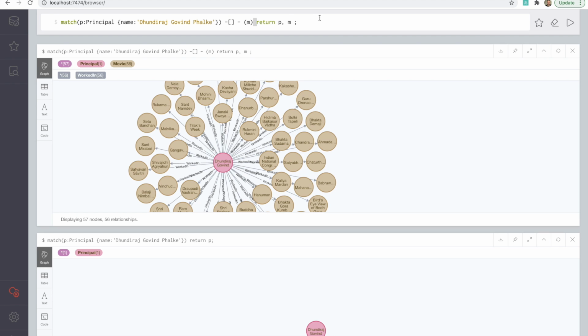So let's try to find that, and we need the exact name. In these movies there is a worked in relation with another principal, let's call it P2, and with the name